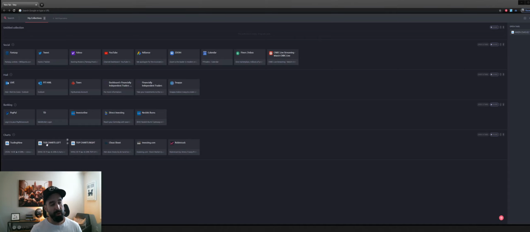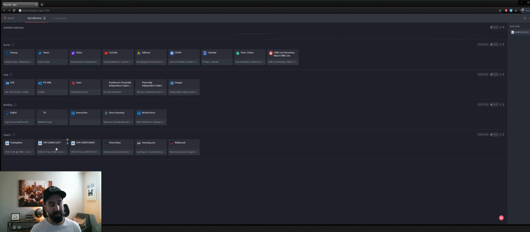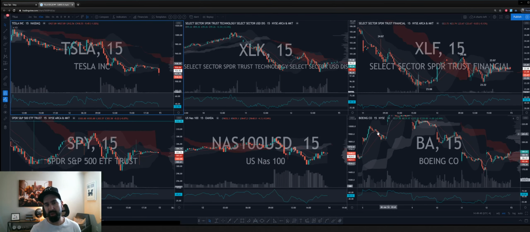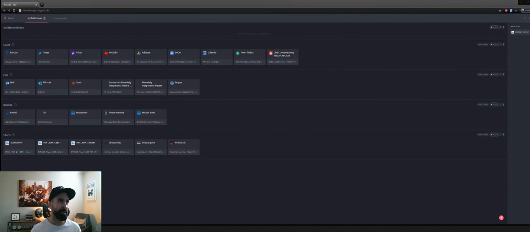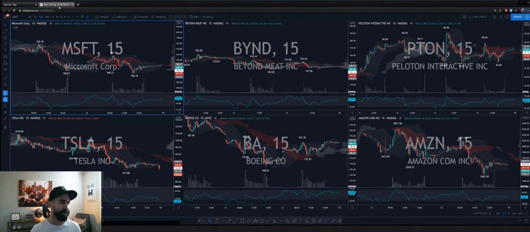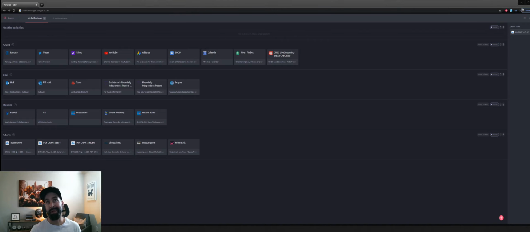Just so you know, you can have multiple templates saved. I have a couple of monitors here, so I'll have these templates saved on my startup. That way, when I just click it, I get my 6 charts to open up and I drag it up to my top screen. I put it exactly where I want it on my LGs, and then I'll get my top charts on the right. I'll do the same thing. It'll be 6 different tickers all set up, and I'll pop it up on the top chart.